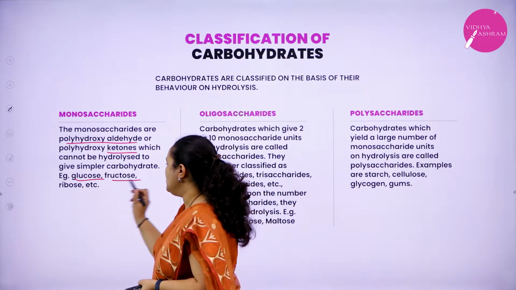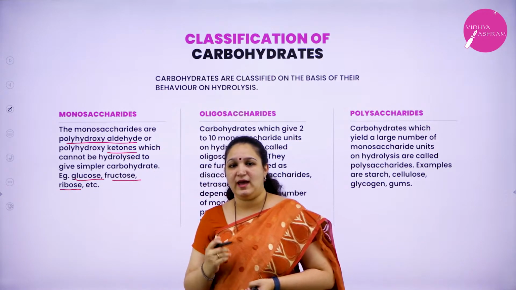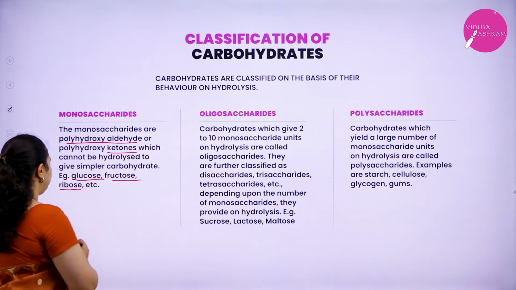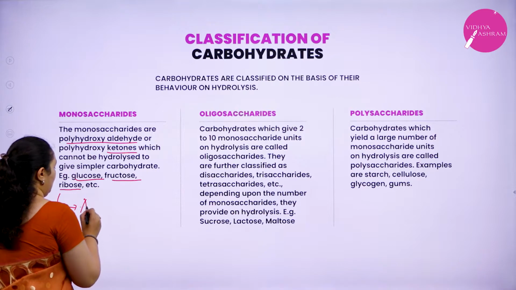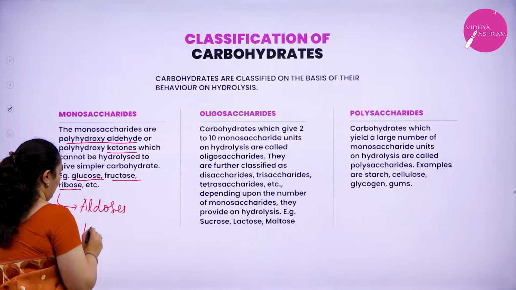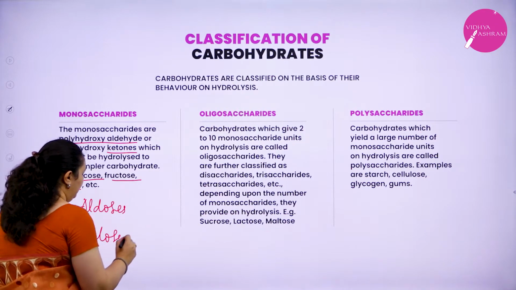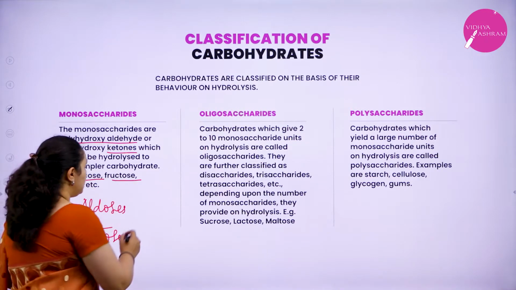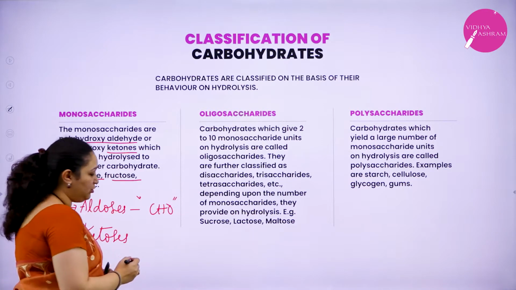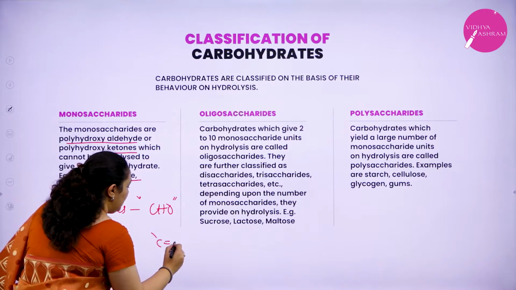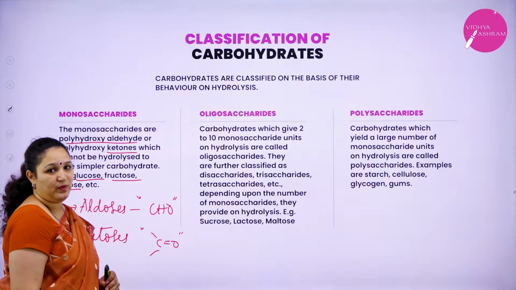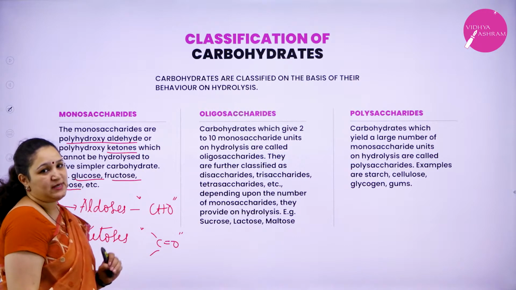Example, glucose, fructose, ribose, etc. Further, it can be also classified as aldoses and ketoses. Aldoses contain aldehyde as their functional group and ketoses contain ketone as their functional group. Okay, that is about monosaccharides.